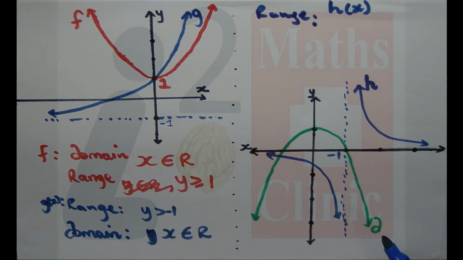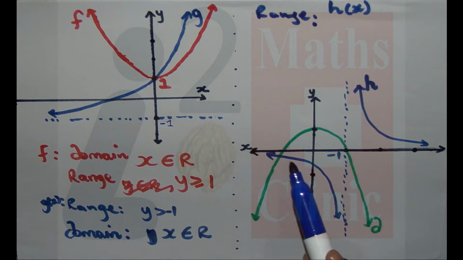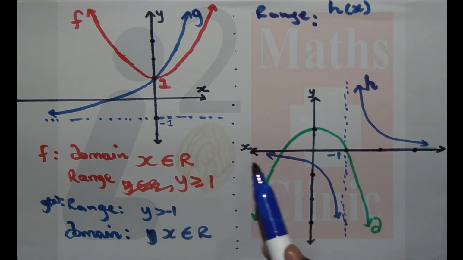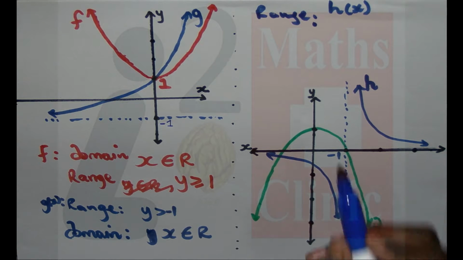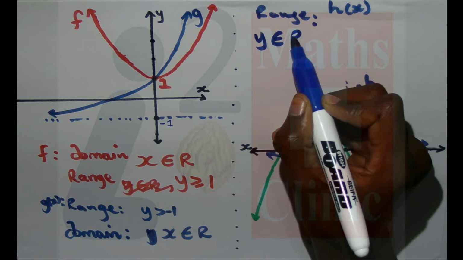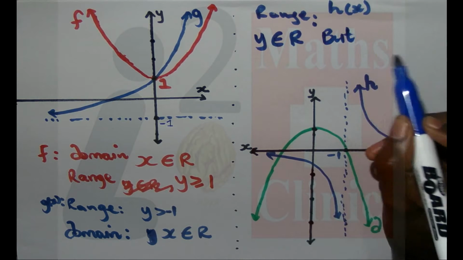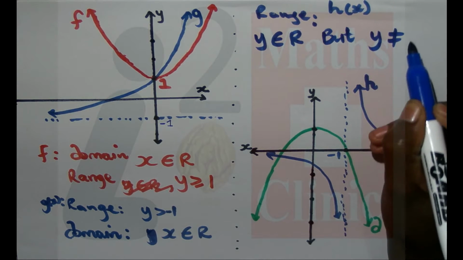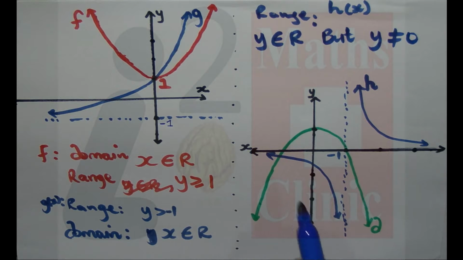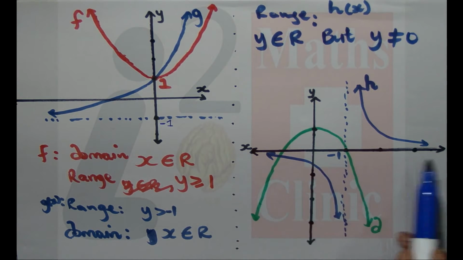The range is the y values. So we see that this graph goes up to positive infinity, and also down to negative infinity in y values, but it does not touch the horizontal line y equals 0. So which means the range is all the real numbers, but y is not equal to 0. So that is our range. It makes sense for all other values, but our graph does not touch the 0 line.